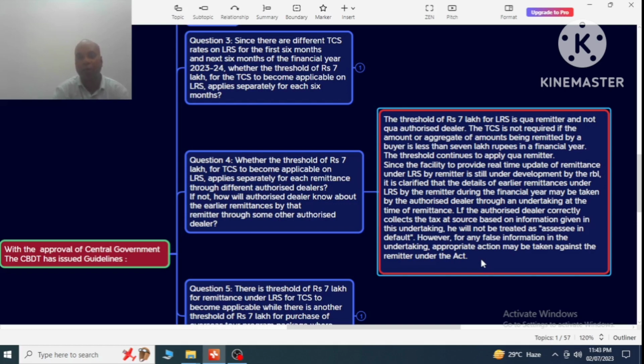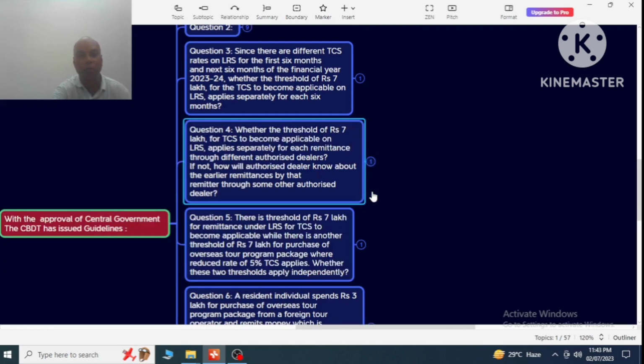If we give wrong information, then we will be treated as defaulter. So for that reason it is not proper for the purpose of FEMA 1999, right? Therefore it is not necessary to know the authorized dealer through which you have earlier remitted some amount to outside India.